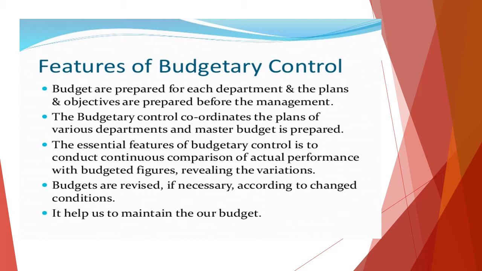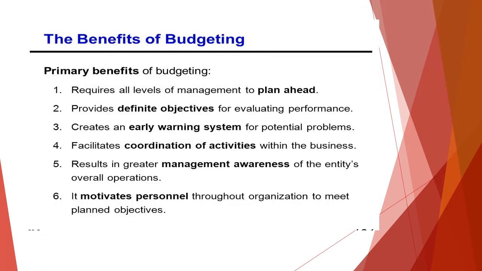So we can even rectify why those variations have happened. So budgetary control will reveal the factors for why there is a deviation and how the corrective measures can be taken. And if needed, budgets are also revised, and based on the conditions we can make some changes also. So it is helping to maintain the budget. So this is how the budgetary control system is a part of controlling.